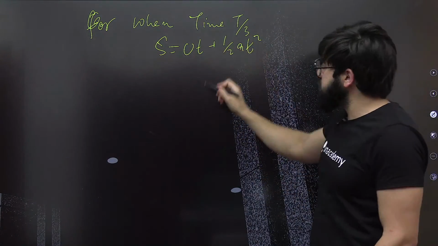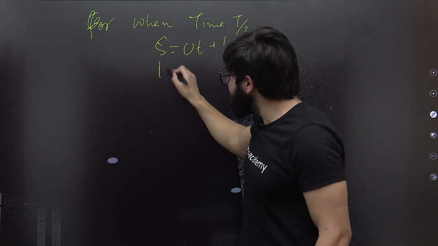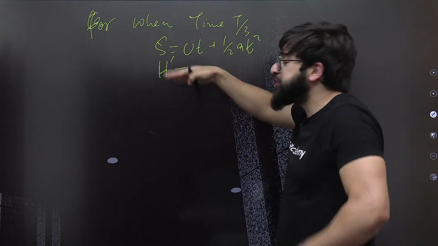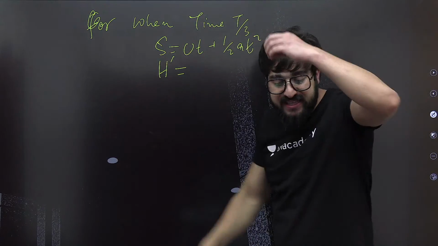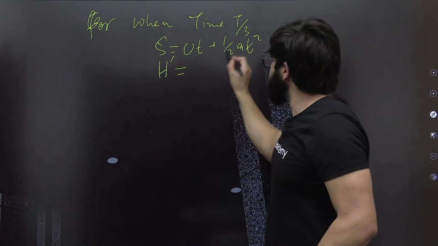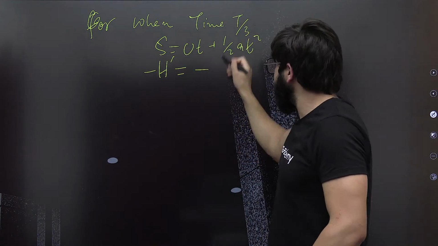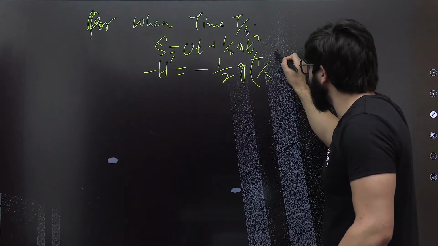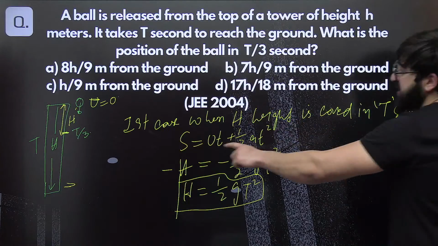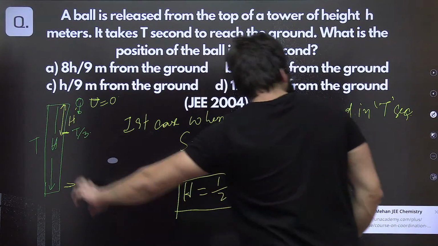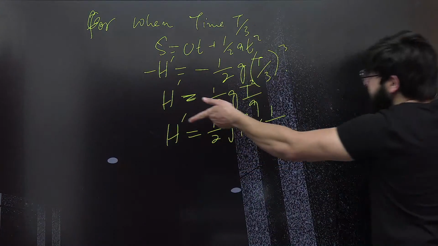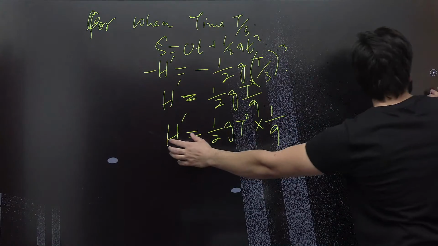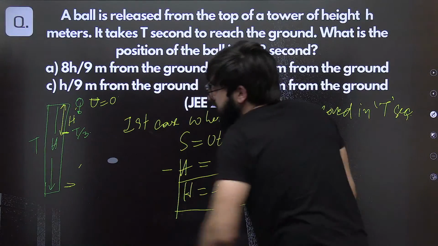I would call this h dash, and the initial velocity is 0 when we release it. So it will be 1 by 2 g into t by 3 whole square, because time is t by 3 when it has covered this h dash distance. We are supposed to find the height of this h dash.